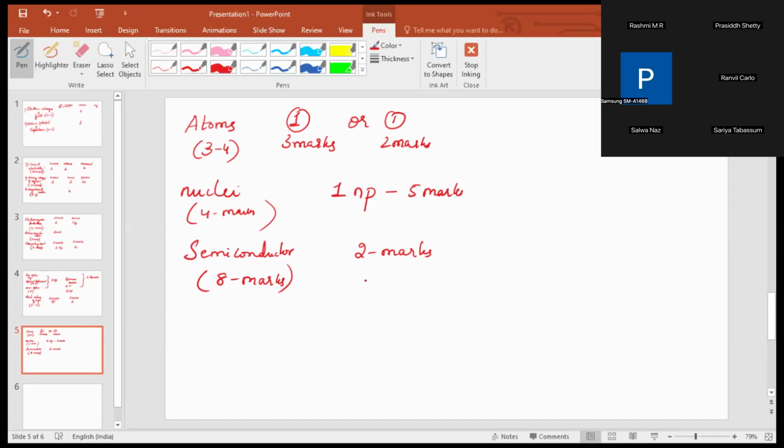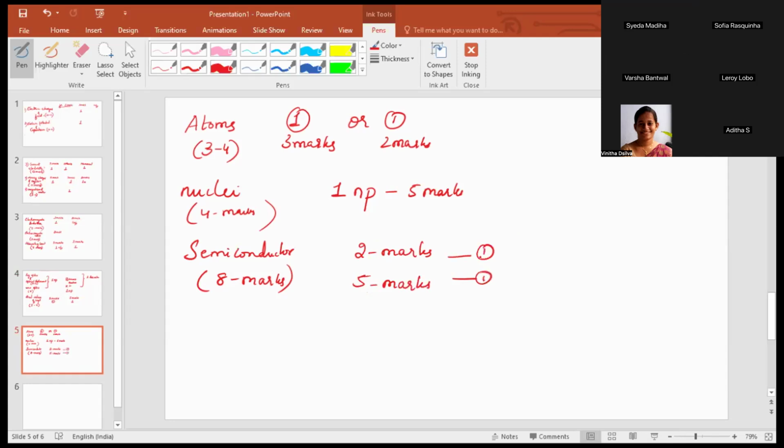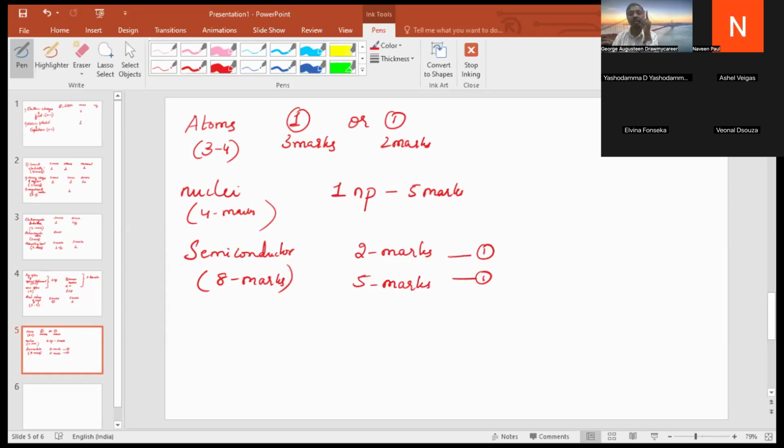I am saying this on the basis of past question papers. And for 5 marks, there is one question, that is derive or explain full wave rectifier. It is asked in all papers. You can put 10 stars to these particular questions which I have told from the chapter semiconductor. So from semiconductor, they will ask one question for 2 marks, that is difference, and one question for 5 marks, that is the full wave rectifier.